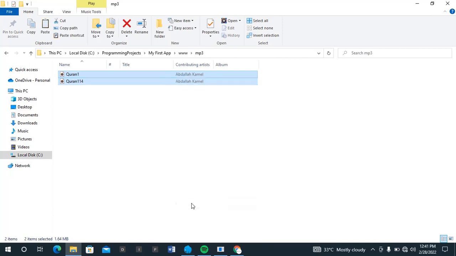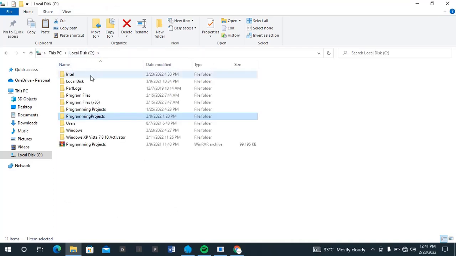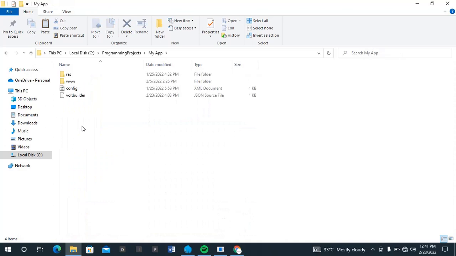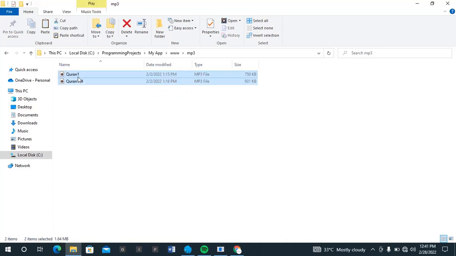Then when I copy it, I will now go to my folder. Okay. My app. Inside my www, then my mp3. So it is here that I want to paste the files, so I now have Qur'an 1, then Qur'an 114.